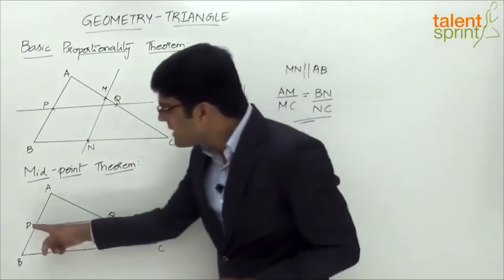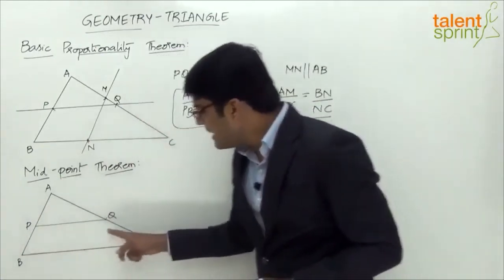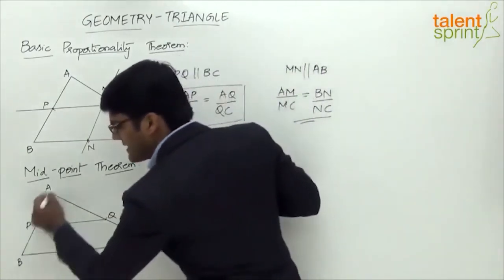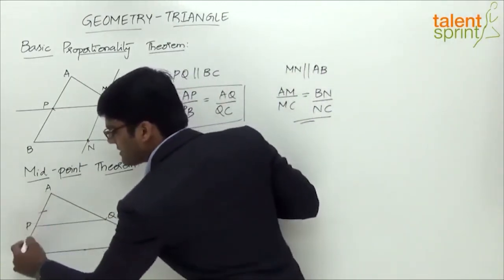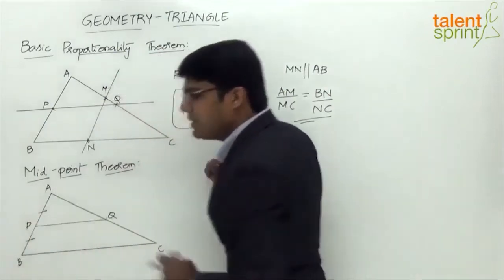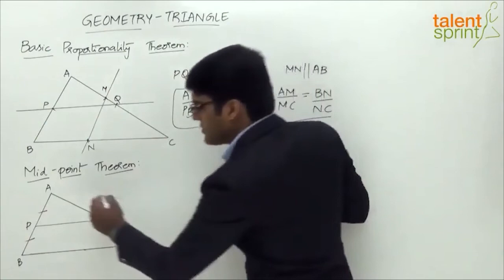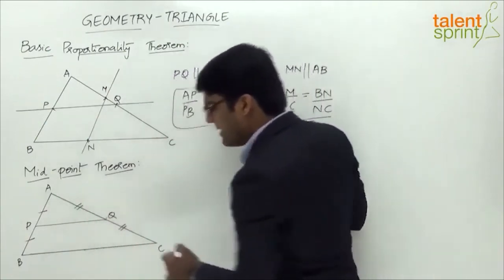Now let us assume that P is the midpoint of side AB and Q is the midpoint of side AC, which means P is dividing the side AB into two equal halves, right? So AP is equal to PB. Likewise, Q is also dividing AC into two equal halves, right? So the segment AQ will be equal to the segment QC.